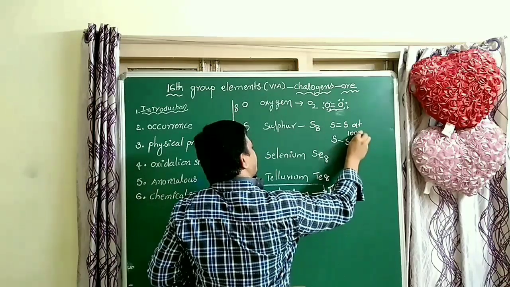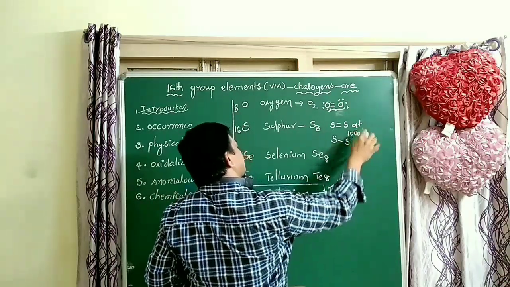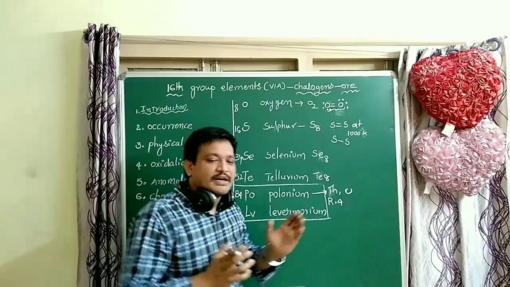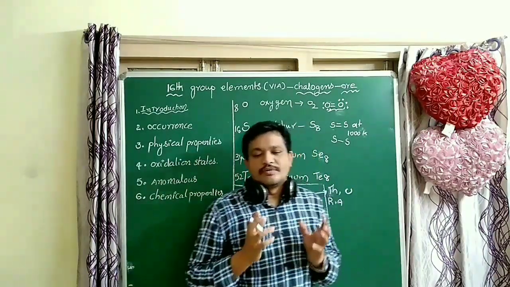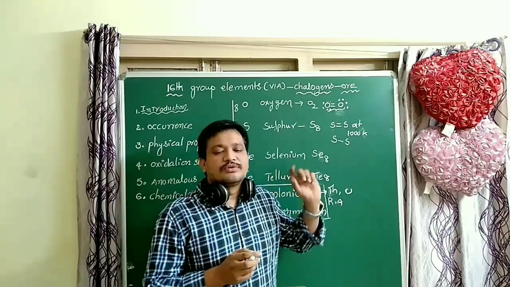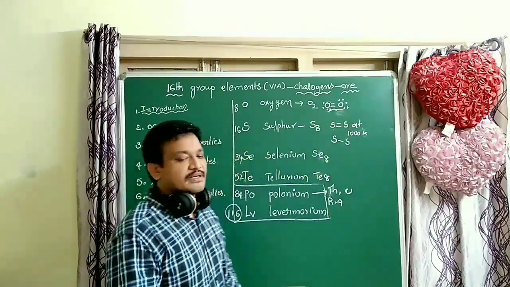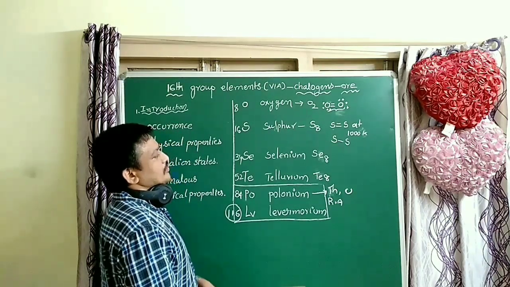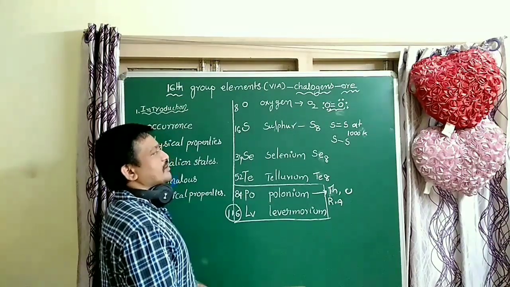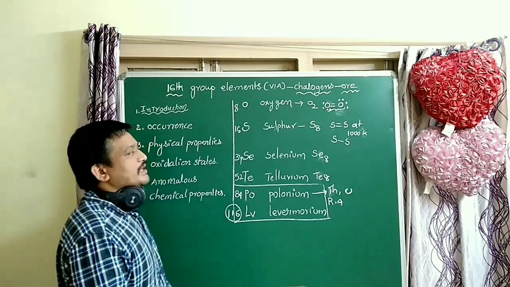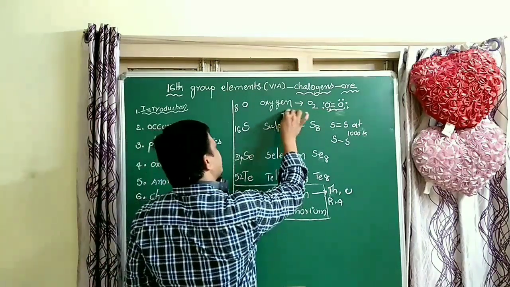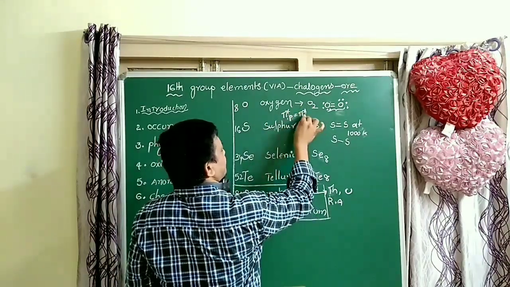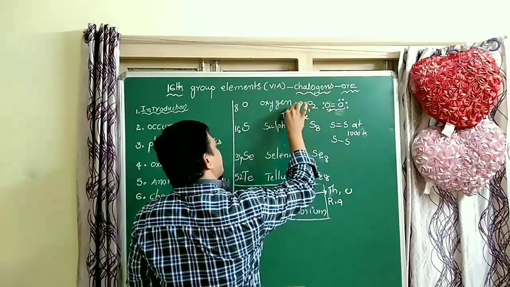Sulfur can form multiple bonds at a very high temperature, above 1000 kelvins. It forms S2. Like O2, S2 is also a gas under those conditions, and is also paramagnetic due to unpaired electrons present in pi star 2px and pi star 2py orbitals, one electron each.